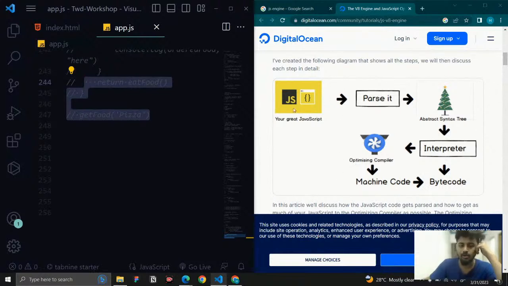So once our code file is given, the first step is it will parse it down. Whatever the language, it is going to parse it down, like breaking it into small pieces.